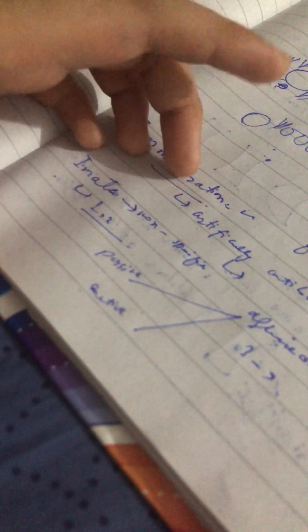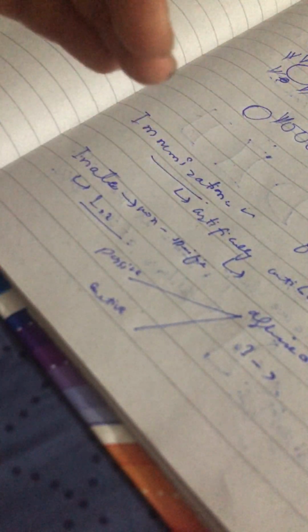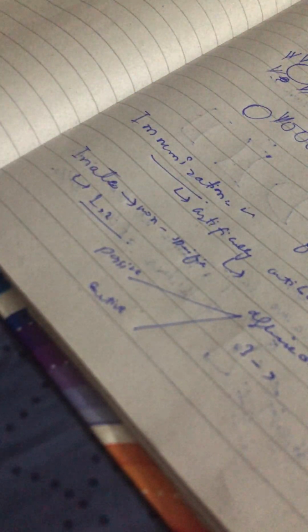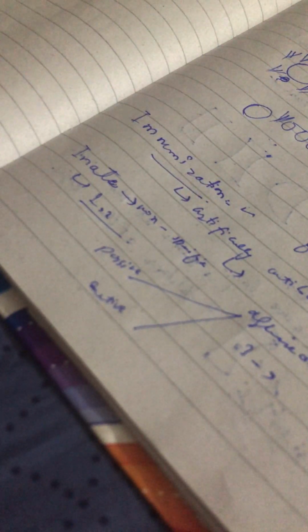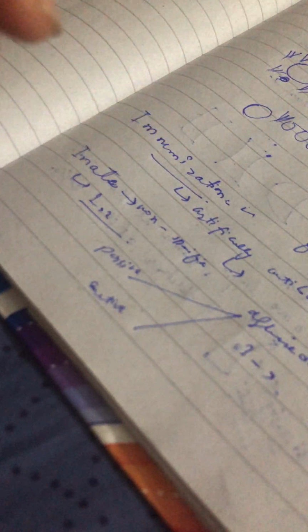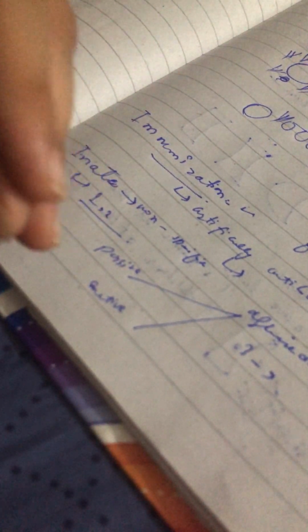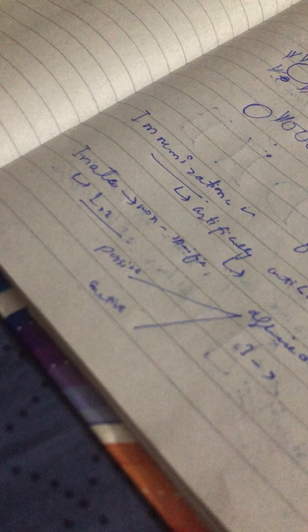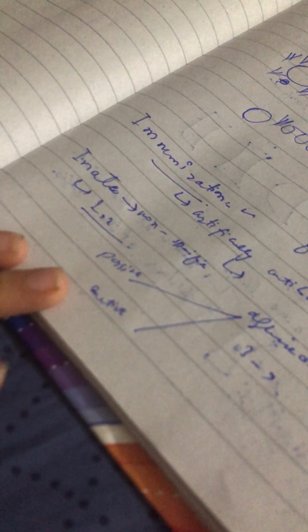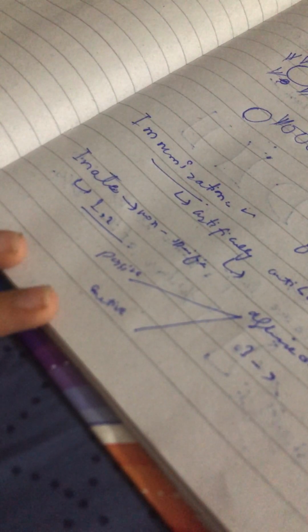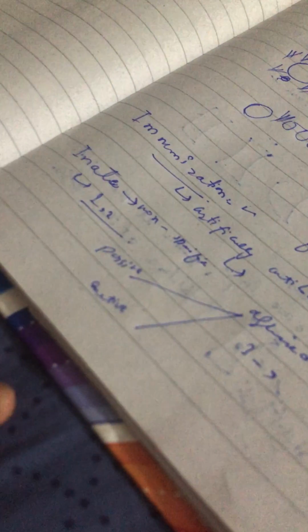Passive: antibodies are produced by the placenta. We can say ready-made antibodies are present from the placenta. And active means the body makes its own antibodies, and that is acquired immunity by the active route. So that was the mechanism of antibodies.